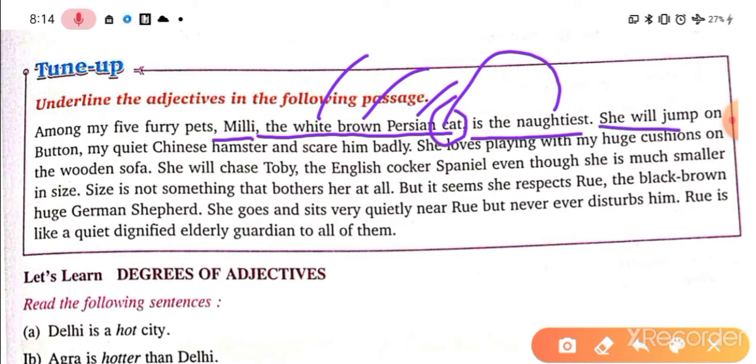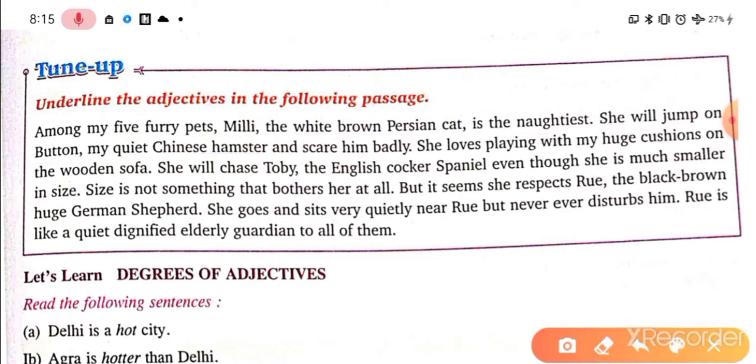She will jump on Button, a name it is. My quiet Chinese hamster. My adjective, quiet adjective, Chinese adjective, hamster is a rat type of species, right? And scare him badly. She loves playing with my hues cushion. My adjective, hues adjective, cushion is a noun. So these adjectives are used for cushion.